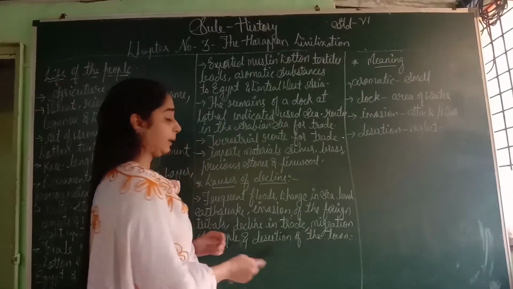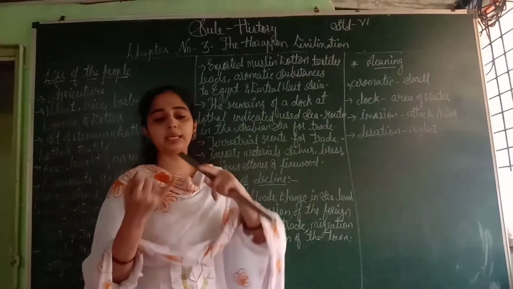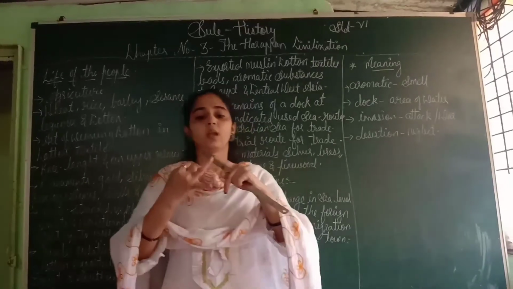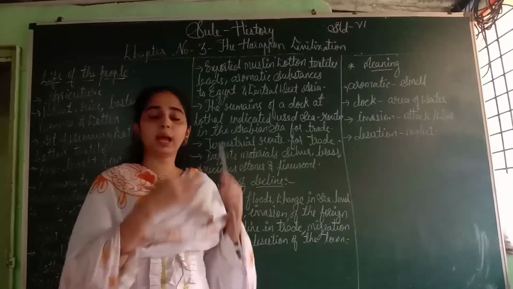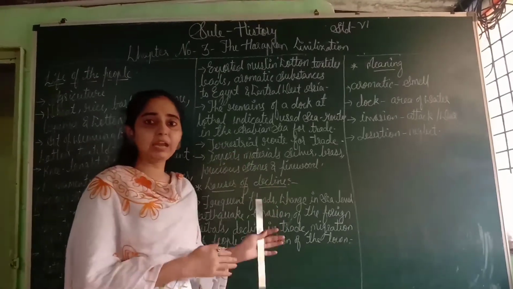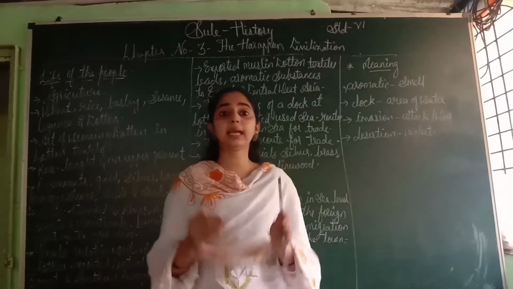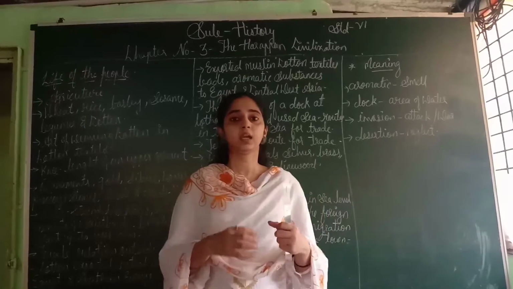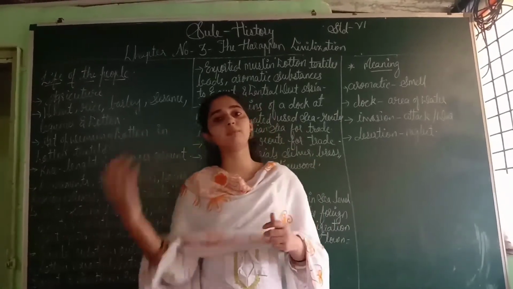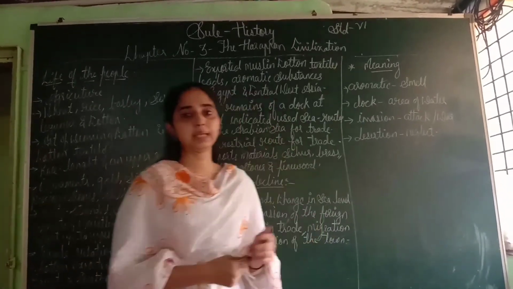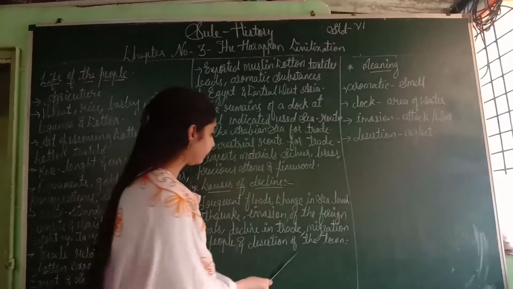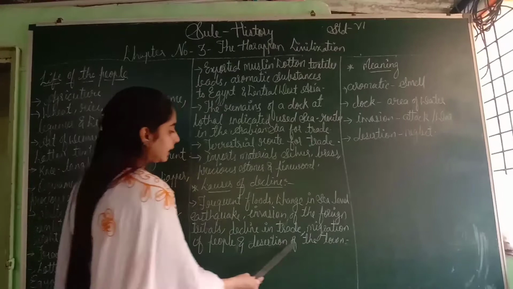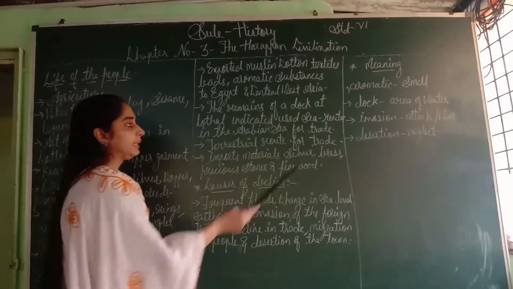Migration of people. If people do not have a proper house, proper food to eat, proper life, then the people who lived in the Harappa civilization could not get enough, so they started migrating from one place to another, and because of that migration, the civilization declined, and then desertion of the town.